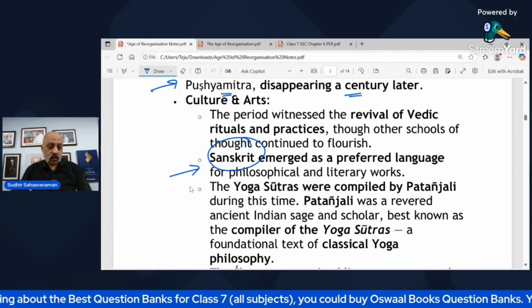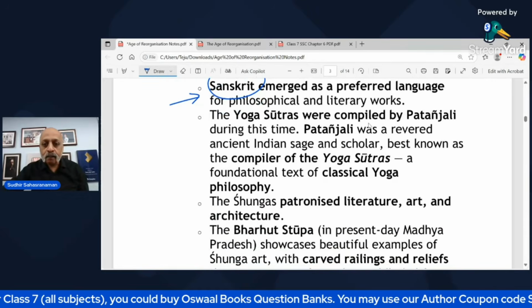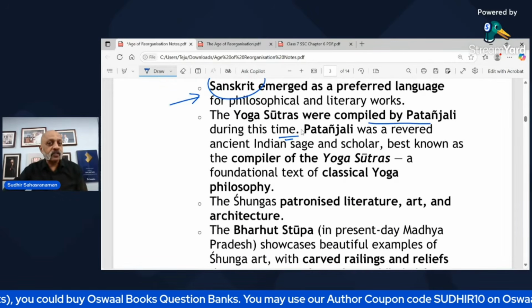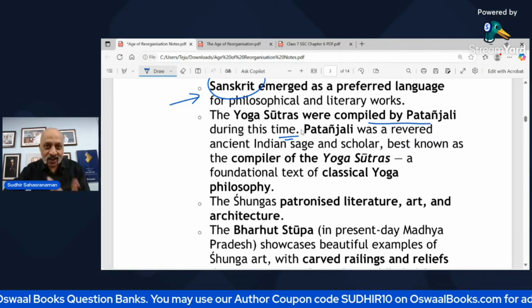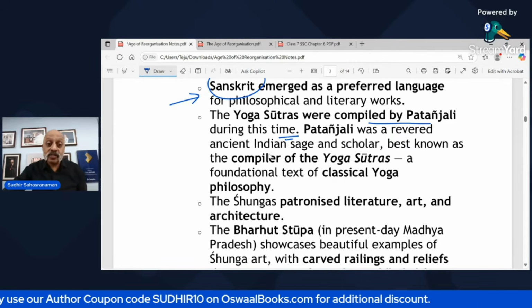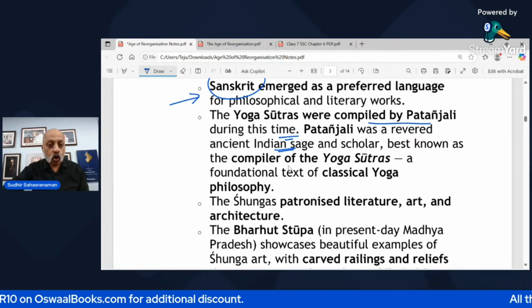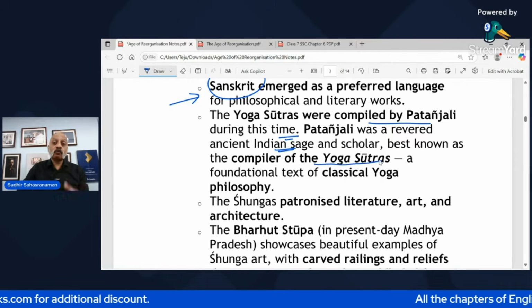The Yoga Sutras. Now, Yoga Sutras is something which you need to know about. They were compiled by Patanjali during this time. Patanjali, of course, is now a big brand of Baba Ramdev. Now, who was Patanjali? Patanjali was an Indian sage, highly respected, also a scholar, and he had compiled what was called the Yoga Sutras.